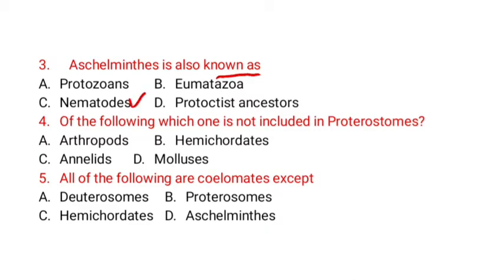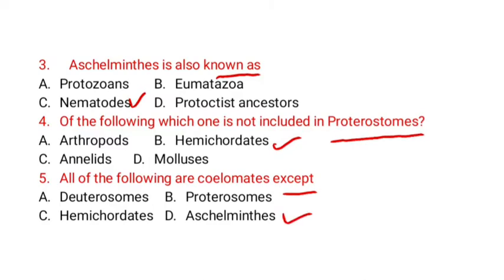Of the following, which one is not included in proterosomes? Arthropods, hemichordate, annelids, mollusks. Correct option is option B, hemichordate. All of the following are coelomate except deuterostome, proterosomes, hemichordate, aschelminthes.